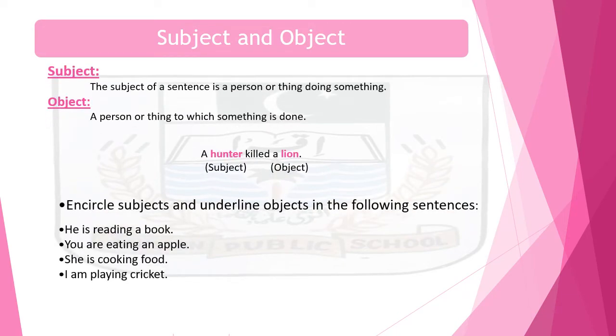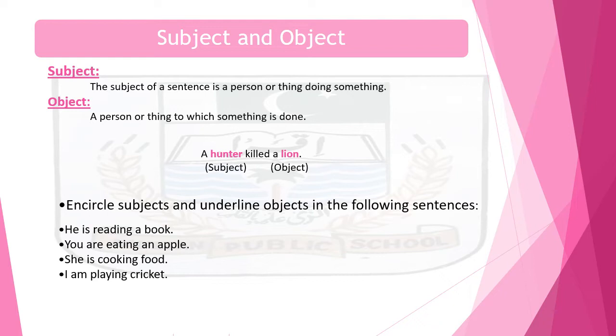Let's start our lesson. Today's topic is present continuous tense. But before starting that tense, I would like to explain these two things, subject and object. What is subject? The subject of a sentence is a person or thing doing something. Object: a person or thing to which something is done. See the example. A hunter killed a lion. In this sentence, hunter is subject and lion is an object.